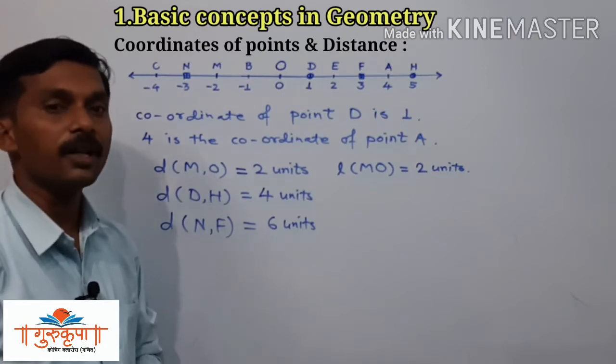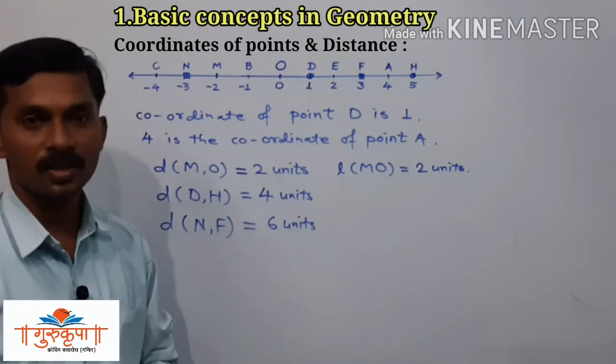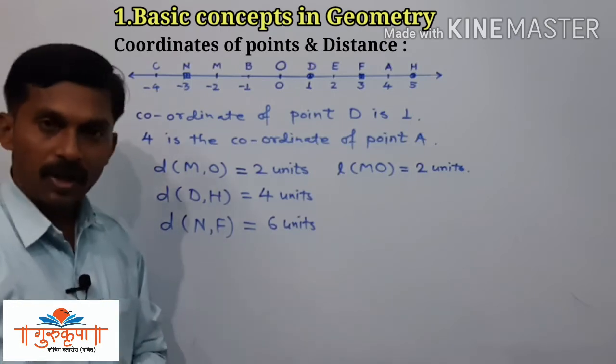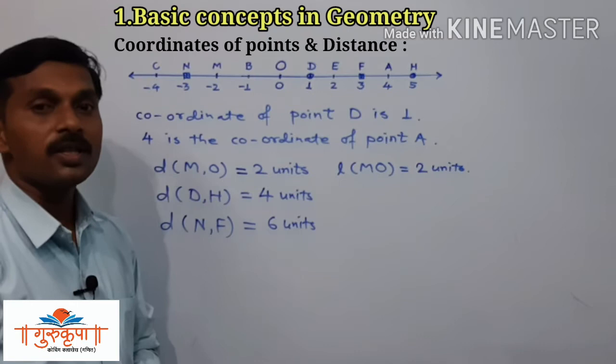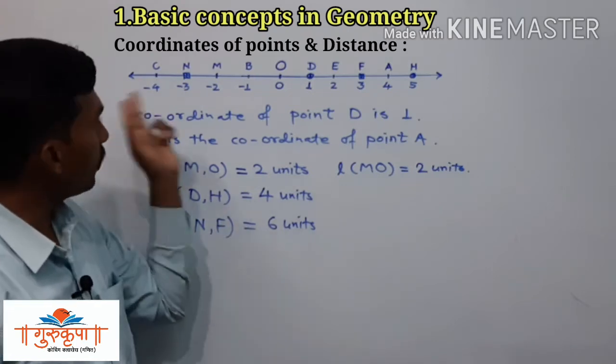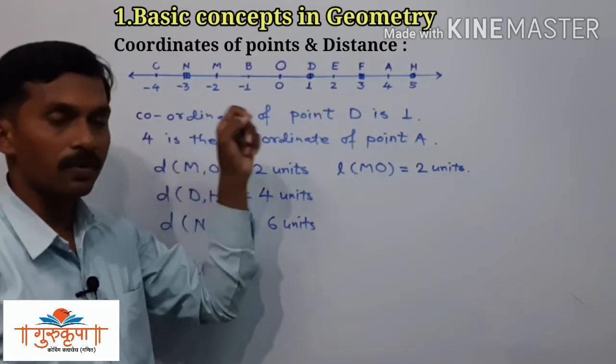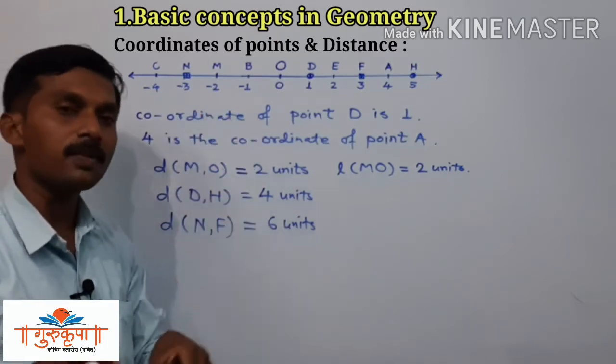Then we have to find the distance between the given 2 points. At that time we are unable to find the distance by the observation since the number line is not given. Here we have a number line, so you can find the distance between any 2 points by the observation.